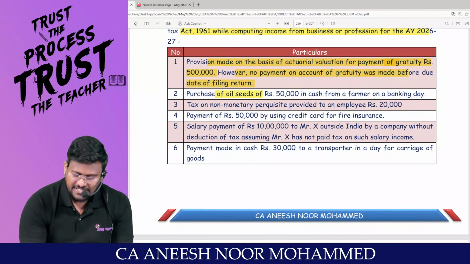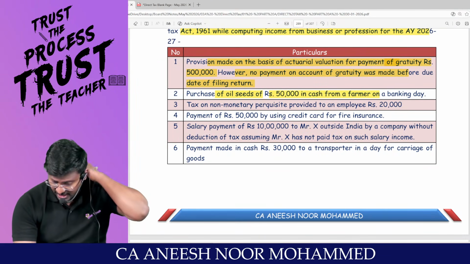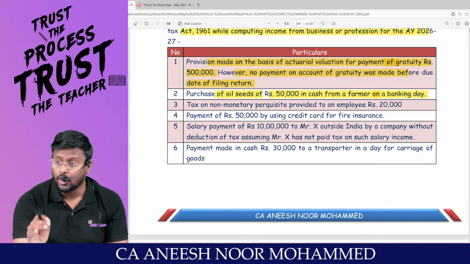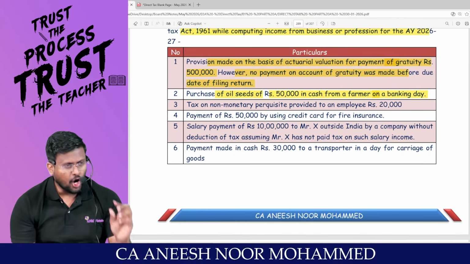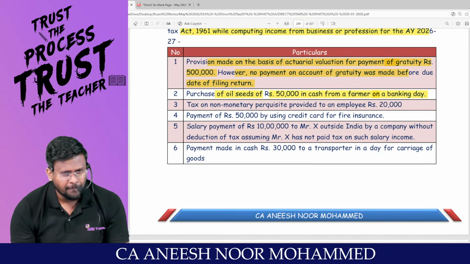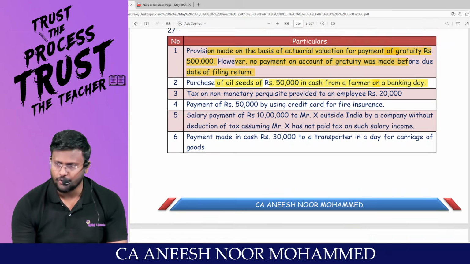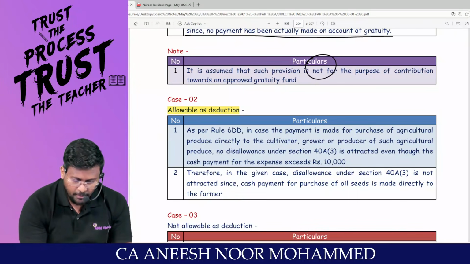Purchase of oil seeds of rupees 50,000 in cash from a farmer on a banking day. Oil seeds is an agricultural produce. Rule 6DD, exception to 40A subsection 3, allowable as deduction.